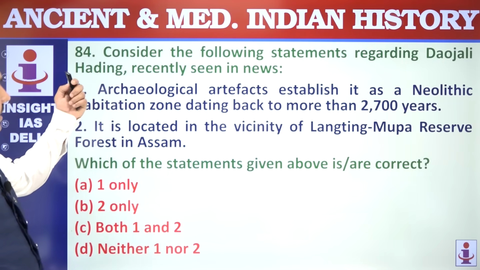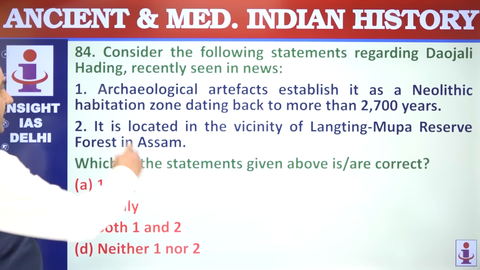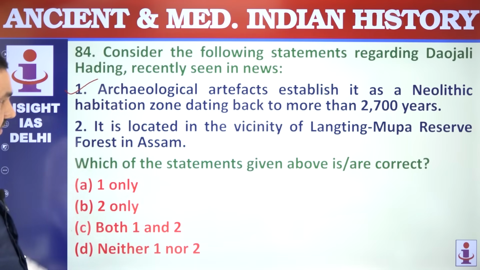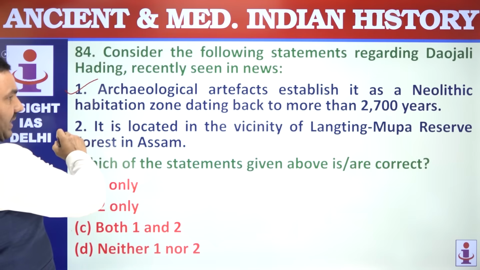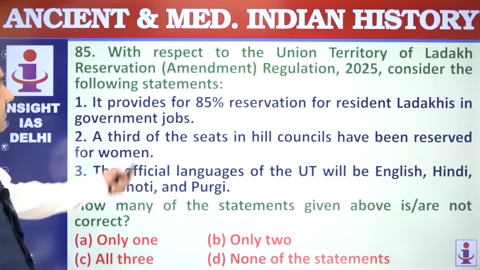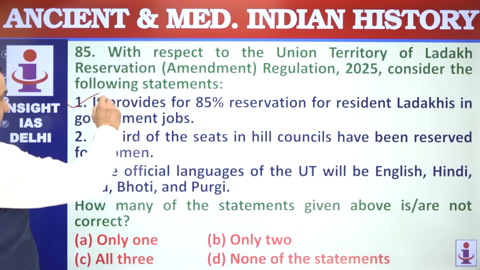Daojali Hading is a Neolithic site in Assam. Archaeological artifacts established that this was a habitation zone around 2,700 years ago. This is located in the vicinity of Langting, Mopa Reserve. That's correct, both are correct here. 85, with respect to the Union Territory of Ladakh, 85% reservation to Ladakhis, that's correct.